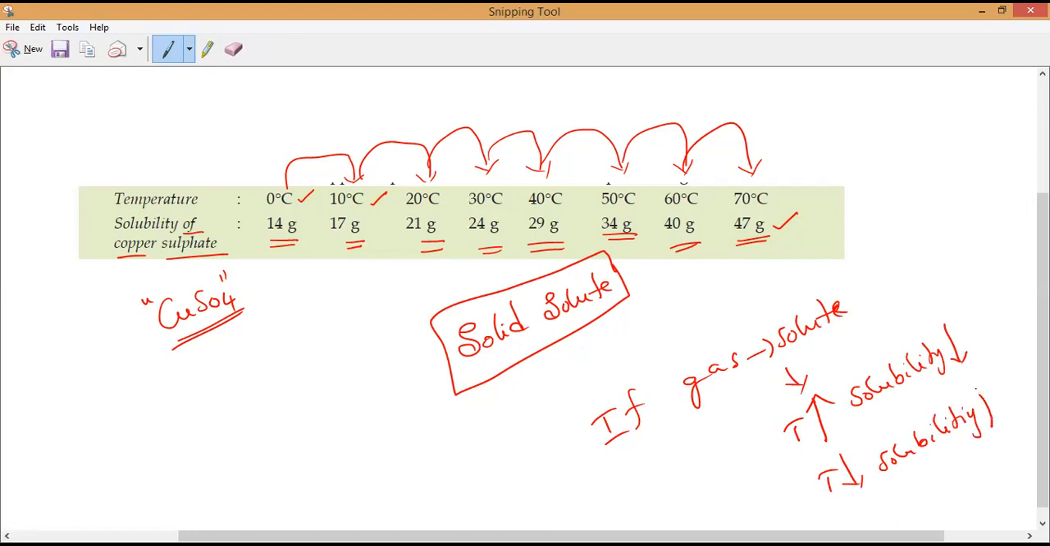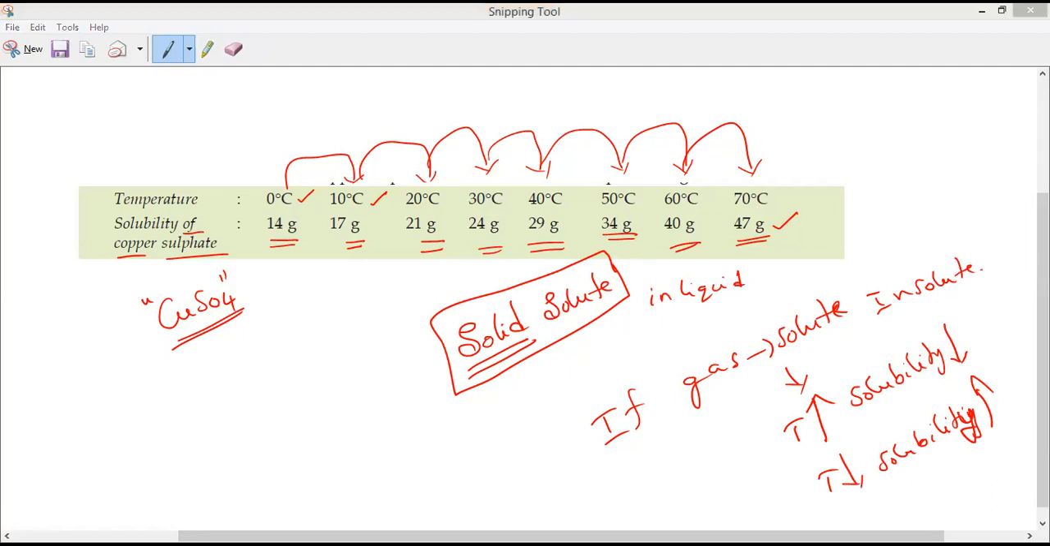Is it clear? Metakshri, Neha, please respond. Kaushik, nothing? So we have to decide whether it is a solid solute in liquid or a gaseous solute in liquid. That is what will decide solubility. You have to understand that. Any doubt, anybody can ask me. Are you clear, guys?